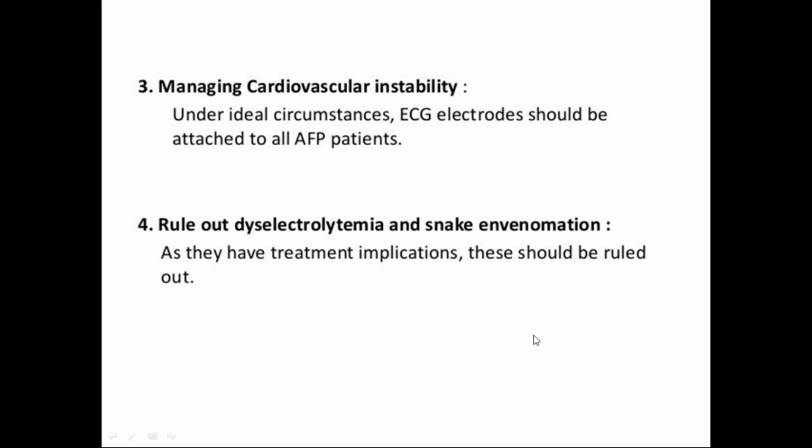If there is bulbar involvement, they may go into cardiovascular shock also. So under ideal circumstances, ECG electrodes should be attached to all AFP patients if possible. Then check the cardiac status and rule out dyselectrolytemia, especially hypokalemia, which is a treatable condition. Usually hypokalemic patients are brought in held in hands, sometimes with head drop or total weakness. If you detect hypokalemia and supplement slowly, usually within 24 hours the child will sit and walk, power will be normal, and the child will do his or her work normally. That much dramatic response will occur in dyselectrolytemia. So you have to check the electrolytes and correct them immediately.